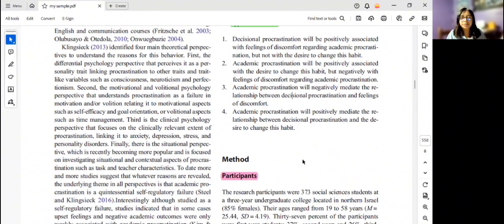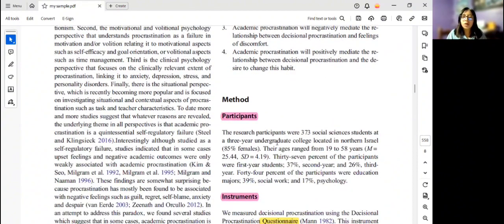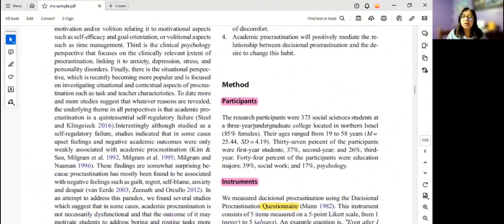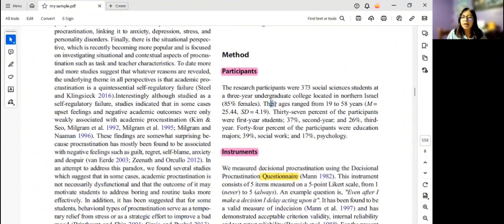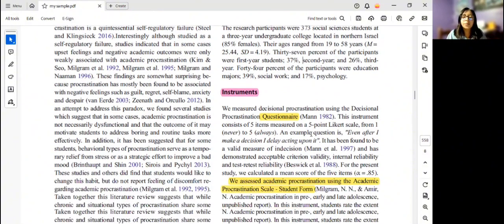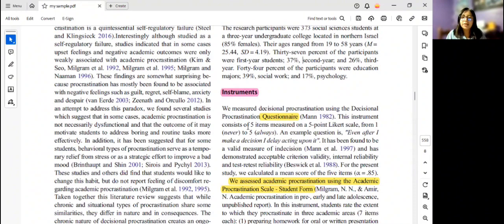After the introduction, we have the method. Here in the methods, the authors give us details about the research design, followed by the participants. The authors are using 373 students of social science as participants for this study. They give us the age range and the percentage of students from different years of college that are participating. Also, we have the instruments, which in this case is a questionnaire.